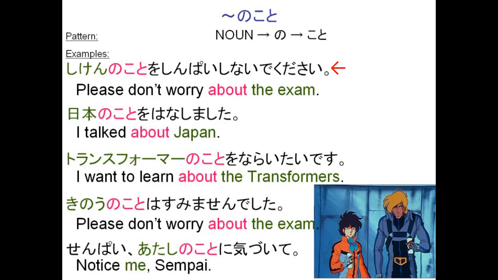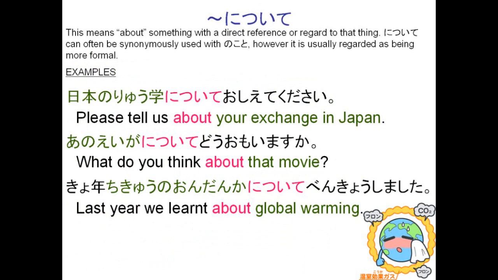試験のことを心配しないでください. Please don't worry about the exam. 日本のことを話しました. I talked about Japan. トランスフォームのことを習いたいです. I want to learn about the Transformers, etc. Looking at について, this means about something with a direct reference or regard to that thing. について can often be synonymously used with のこと.